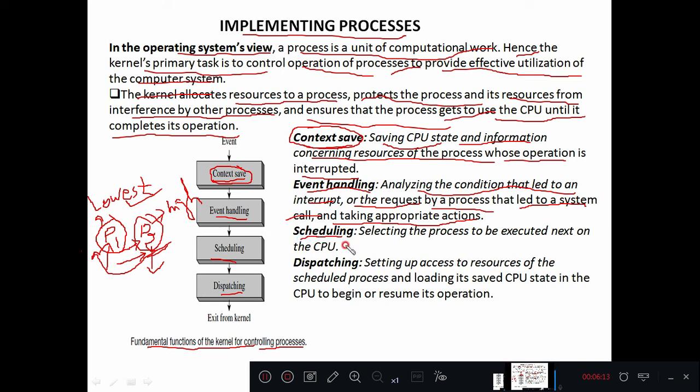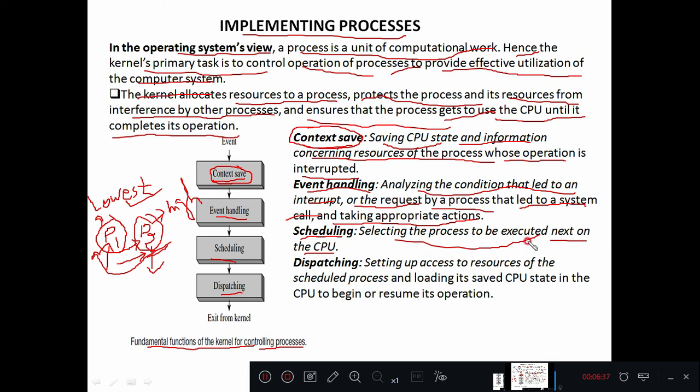Next, third one is scheduling. Scheduling, I've already discussed it in detail in the first module, right? So selecting the process to be executed next on the CPU. Once the CPU is released from the lower priority process, that is P1, P2 is scheduled, or CPU is allocated to process P2.